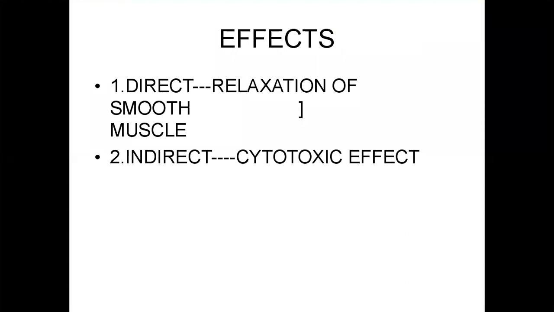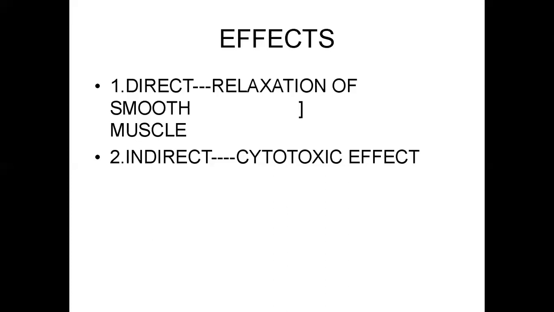What are the effects of nitric oxide? Nitric oxide has two major effects. First one, direct effect in low concentrations. In low concentration, nitric oxide binds with guanylate cyclase, which is the receptor for nitric oxide. It converts GTP into cyclic GMP. This cyclic GMP is responsible for the relaxation of smooth muscle.